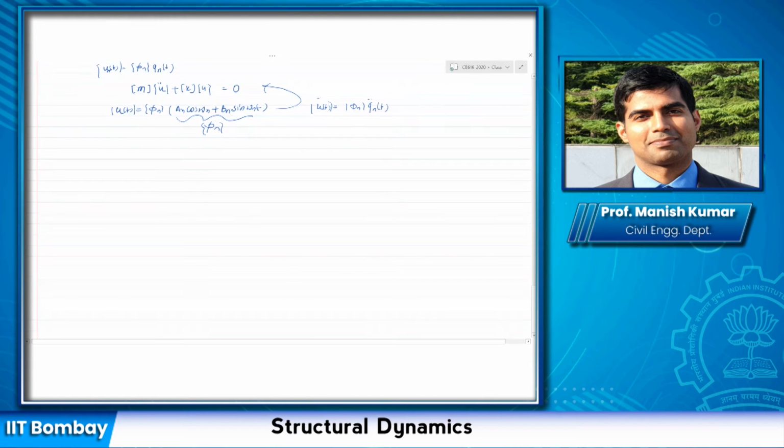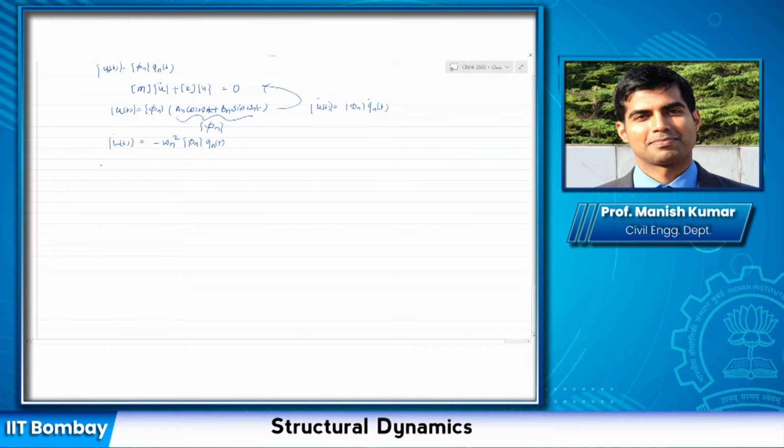Okay, if I take the double differentiation of this one with respect to time, the acceleration would be, omega n square would come outside, right? It would become omega n square times phi n, and again I get the same quantity, so I'm going to just write it as q n(t) here, and then substitute it back into this equation.